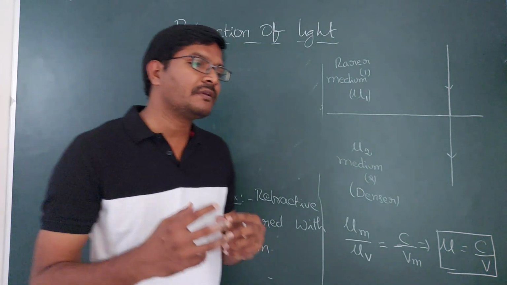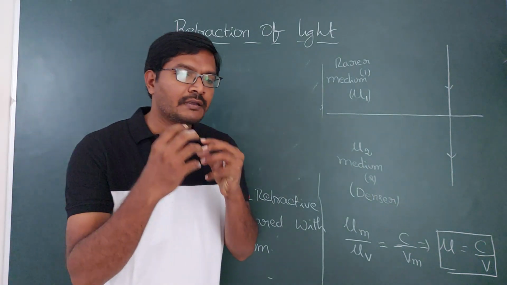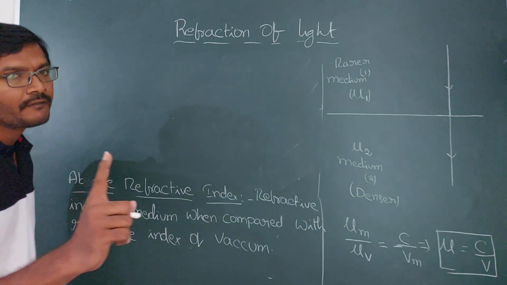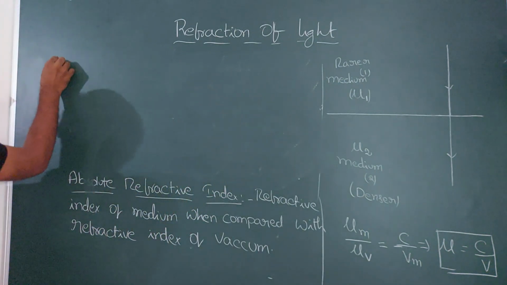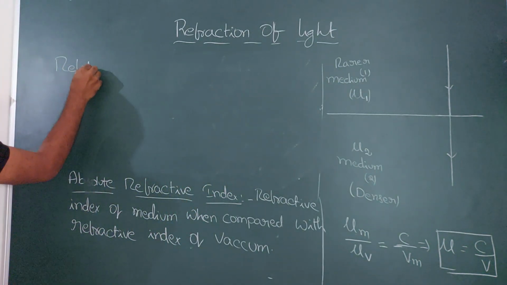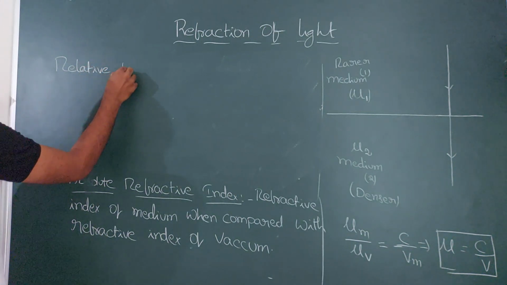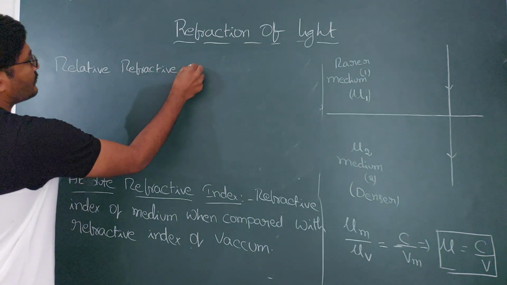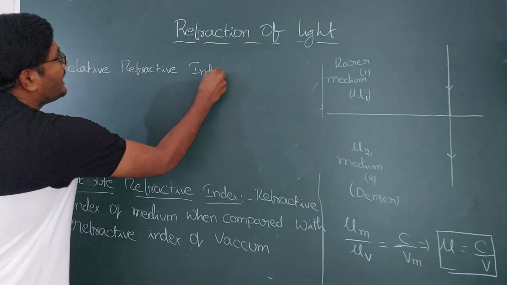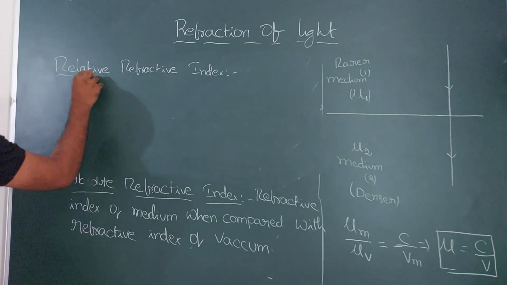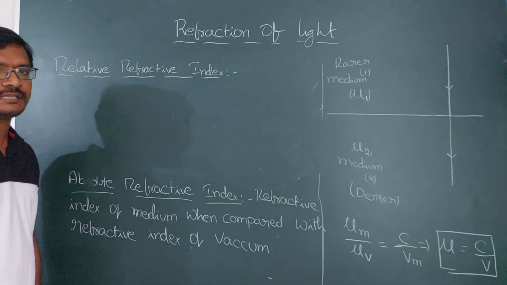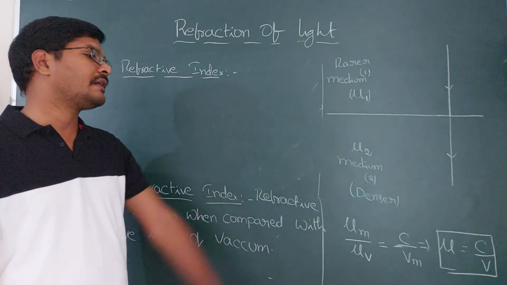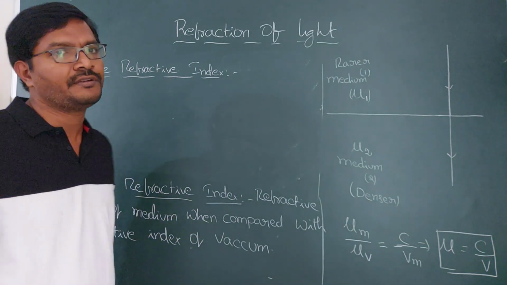Then when we compare one medium's refractive index with another medium's refractive index, which is not vacuum, that refractive index is called a relative refractive index. Here there should be no vacuum or air involved. Air can also be involved, but then that relative refractive index is called absolute refractive index. If air is involved, the comparison of the medium's refractive index with air is called absolute refractive index.